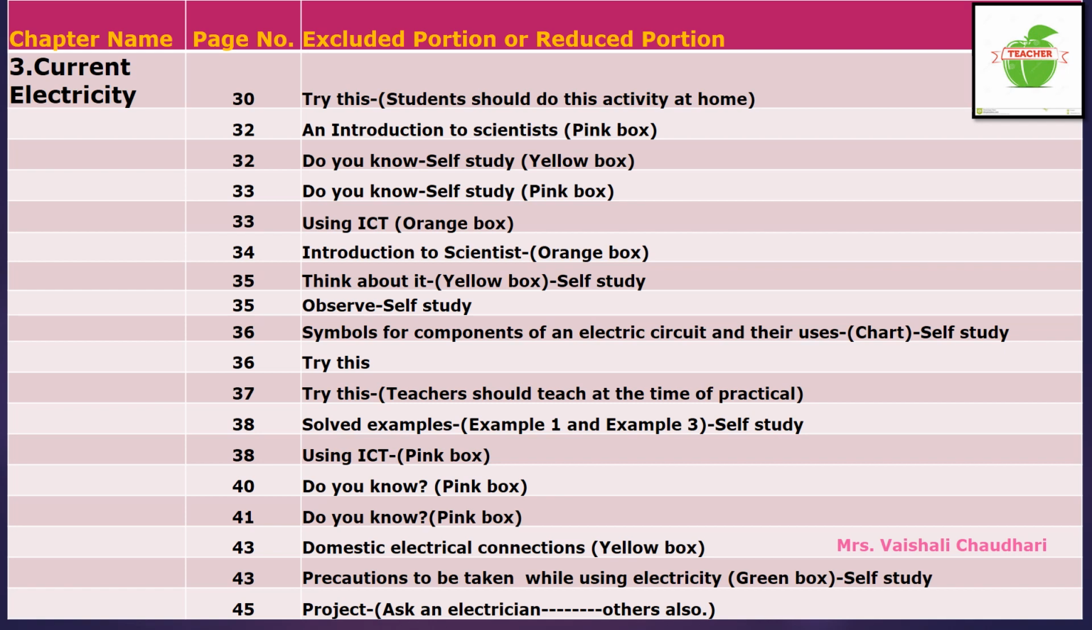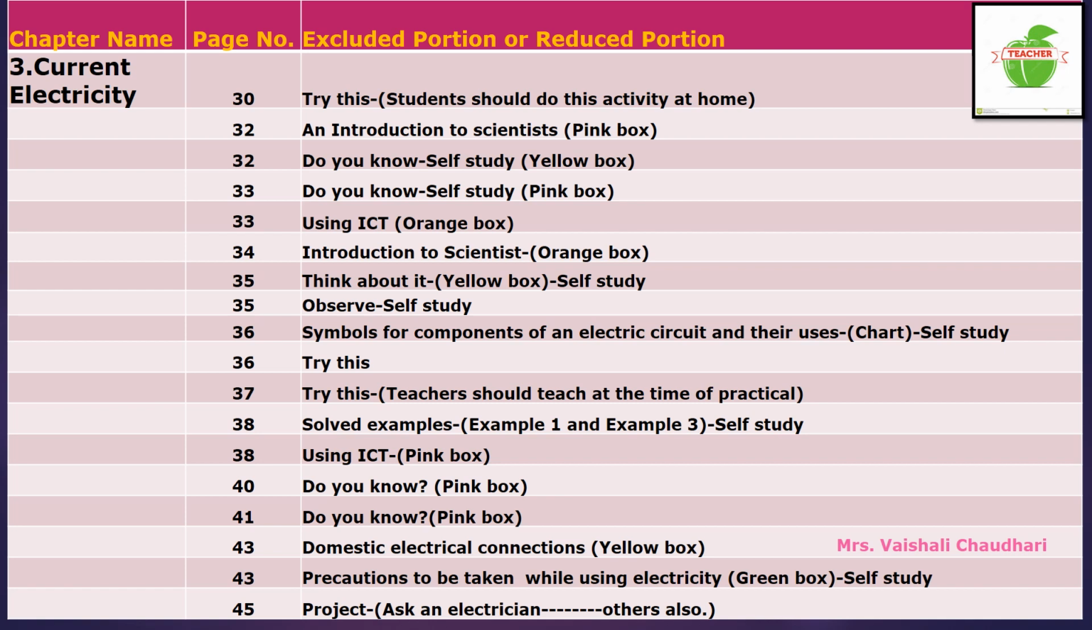Now on page number 35, think about it. That is a yellow colored box, that part is for your self-study. Means you have to think and you have to give an answer for that particular question. On page number 35, observe, that part is for your self-study. You have to observe those things and do your own study.